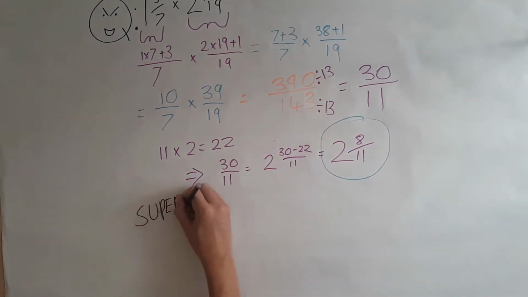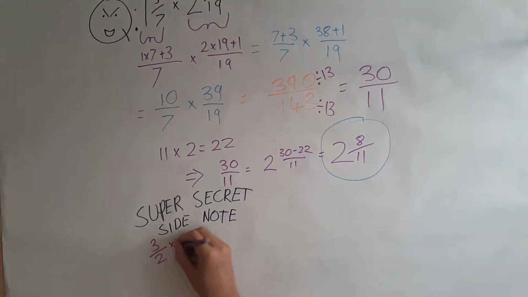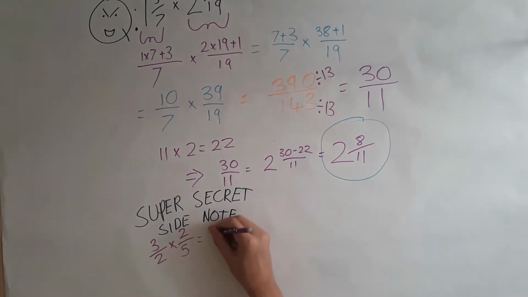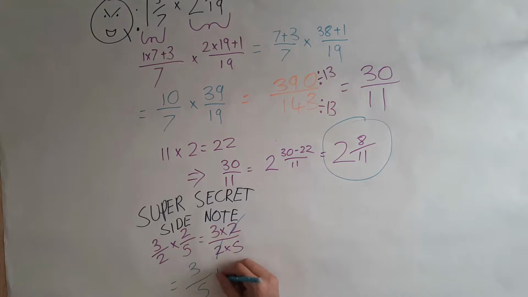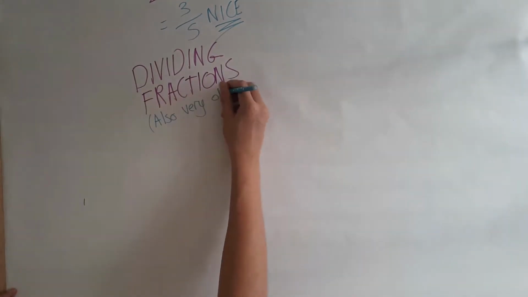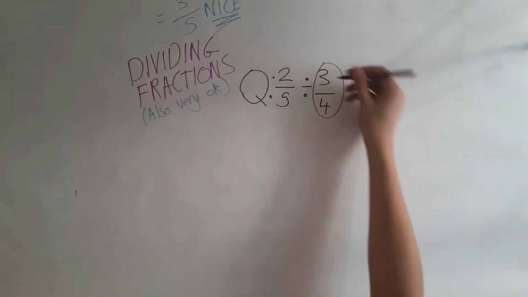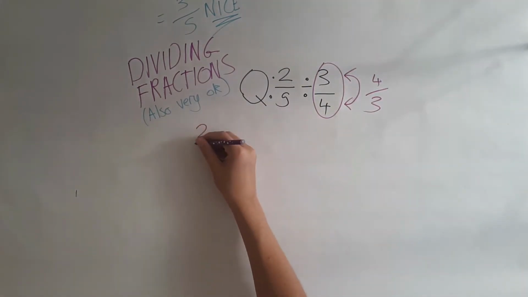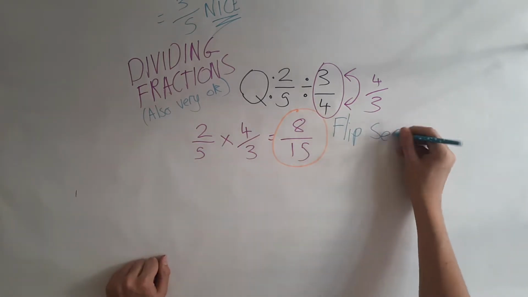Little side note, if you want to appear extra not inept, if we have a question like 3/2 times 2/5, we can see that this would be the same as 3 times 2 over 2 times 5, meaning we can cancel the 2's to arrive at a final answer very quickly of 3/5. Nice. Dividing fractions is where we get a whole 1 extra step. If we have something like 2/5 divided by 3/4, all we're going to do is flip the second fraction to get 4/3, and then times 2/5 times 4/3 to get 8/15.